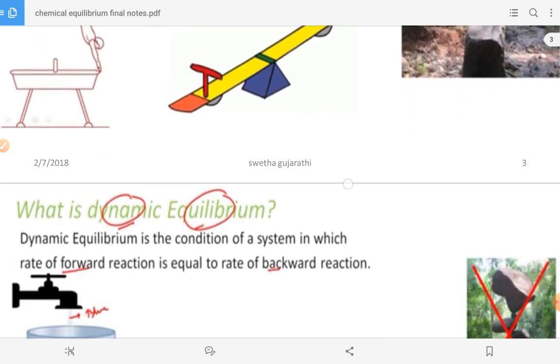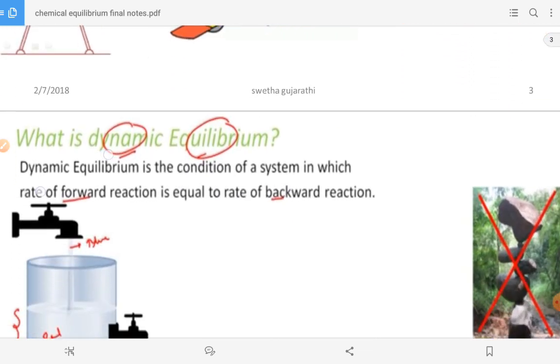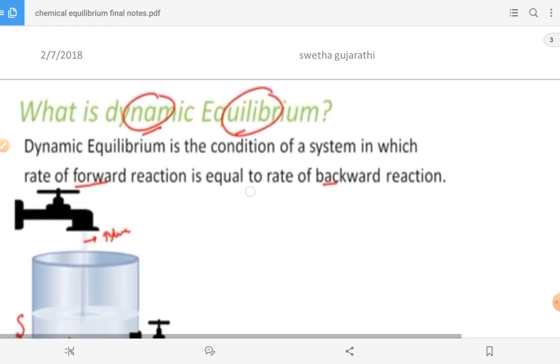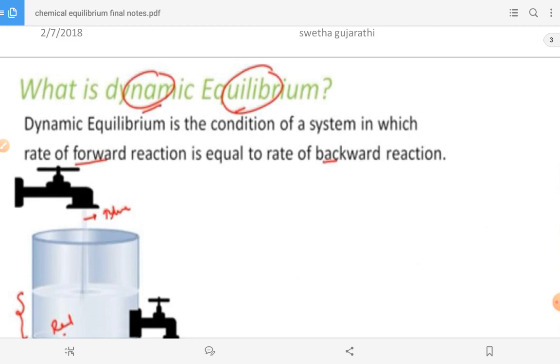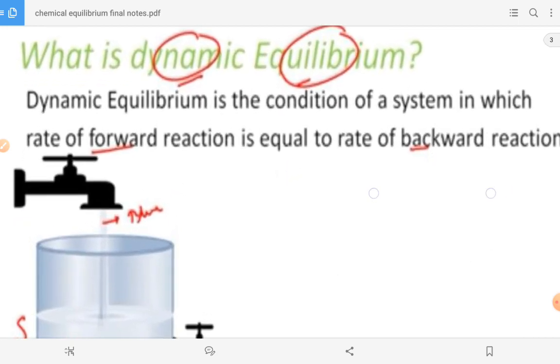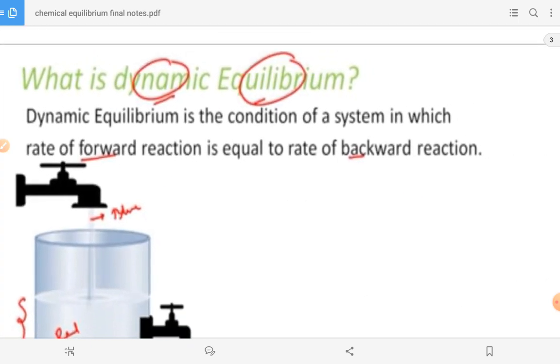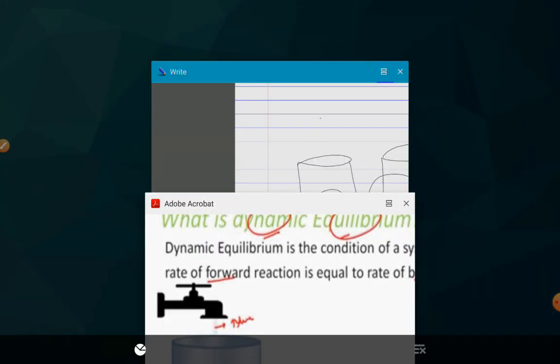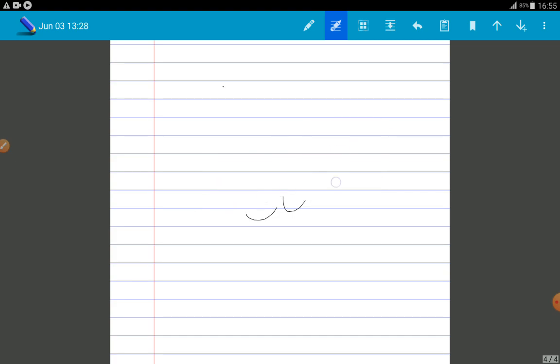Now here we have the dynamic equilibrium. Let us see what dynamic equilibrium means. Dynamic equilibrium is the condition of the system in which the rate of forward reaction is equal to the rate of backward reaction. Let us see what a forward reaction and a backward reaction are. For example, we have the reaction A plus B, these are the reactants, gives rise to C plus D. This is my reaction.